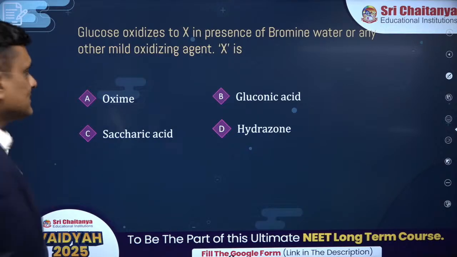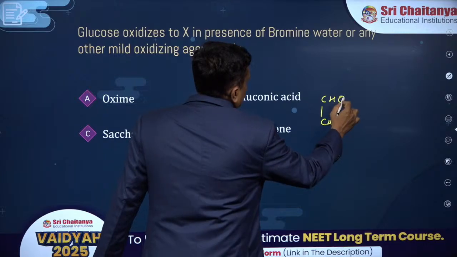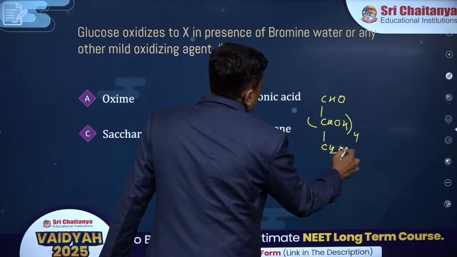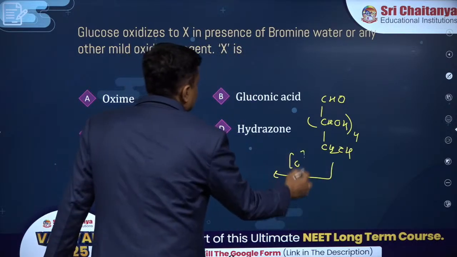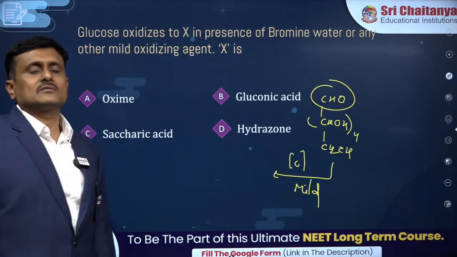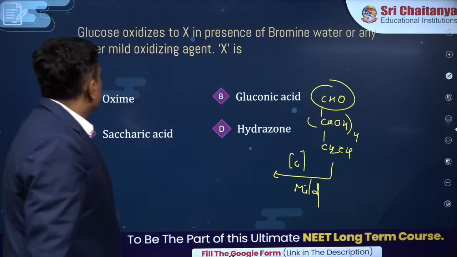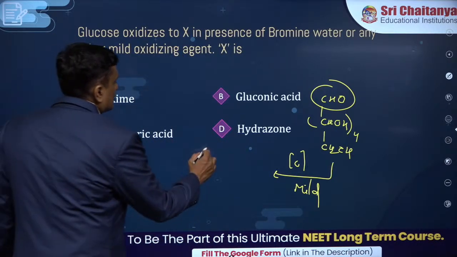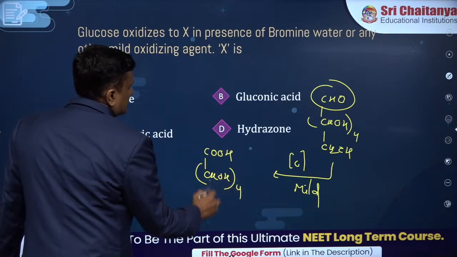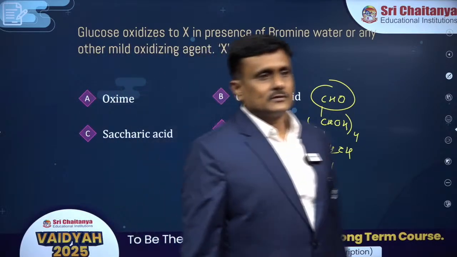Glucose, you can't expect anything easier than this, right? This is one of the easiest questions asked in recent times on carbohydrates. This is your glucose, and upon mild oxidation it gives rise to gluconic acid. Bromine water is a mild oxidizing agent. Remember, HNO3 will oxidize this and this. With bromine water you get gluconic acid, meaning only the CHO aldehyde, which is easily oxidized, is oxidized. Whereas if I am taking HNO3, which is a strong oxidizing agent, you will get glutaric acid. That means this also will go. Remember this, very important, isn't it?